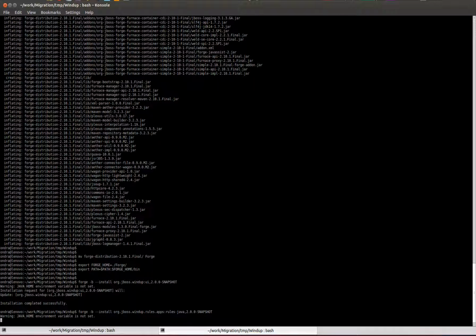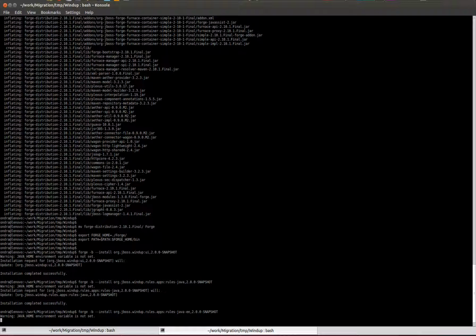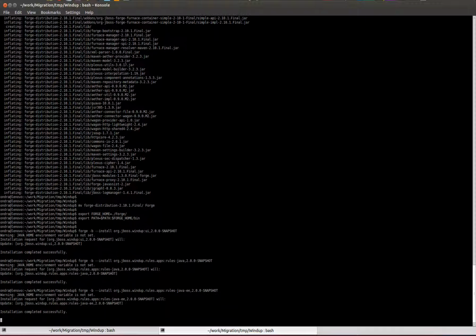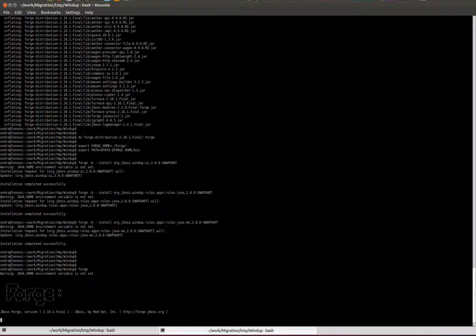And after installation, run Forge. A Forge environment will appear.